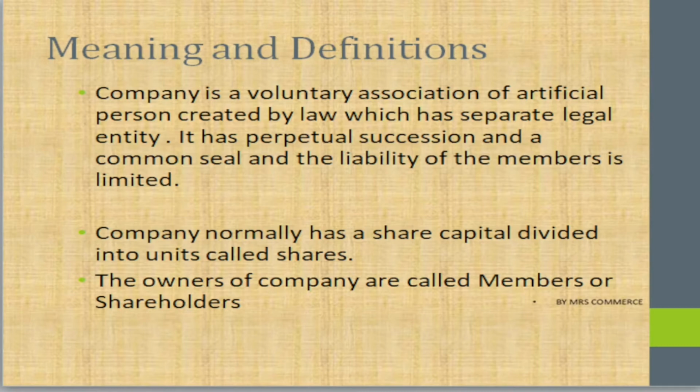Perpetual succession. When we say perpetual succession, a company will continue forever. It is going to have a long life. The members, the shareholders can change, the directors can change, but the company will continue for a long time. It can be closed or wound up only by law. Limited liability, I already explained, that the members, that is the shareholders, will have limited liability unless the company is an unlimited liability company.